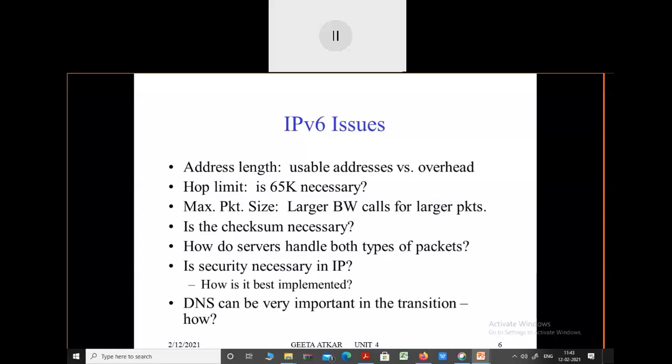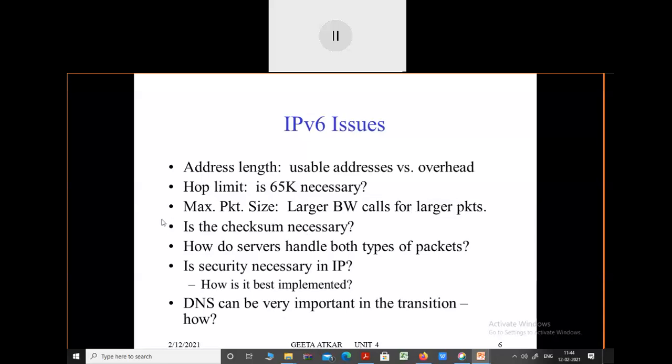So sometimes an overhead problem may occur while transferring data in the packets which have the larger size. And the hop limit is given, that is 65K. I will tell you what this hop limit is, because all these are present in this header format.